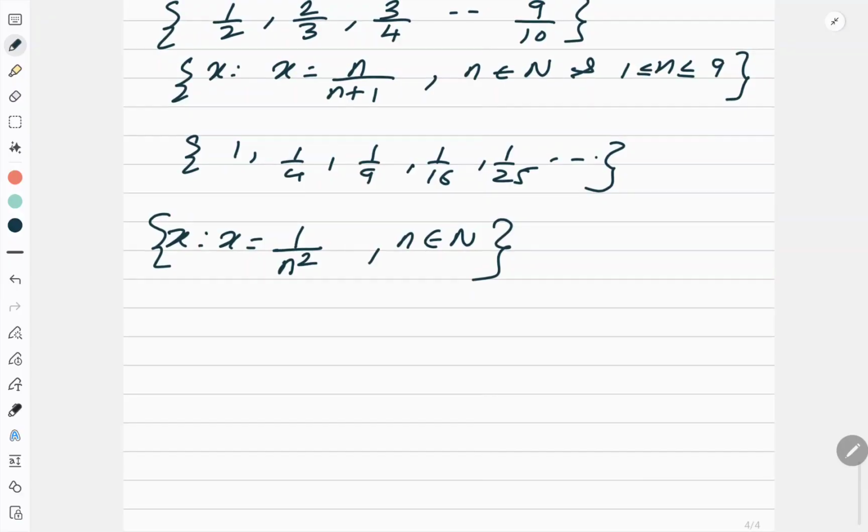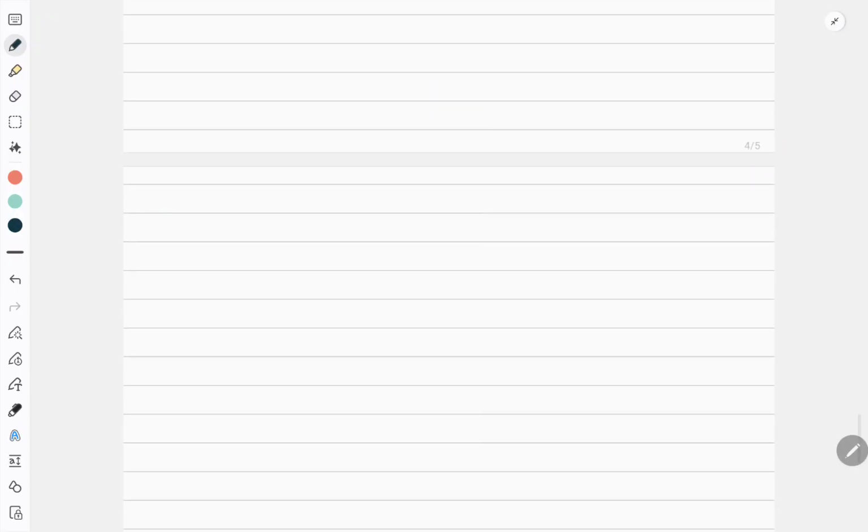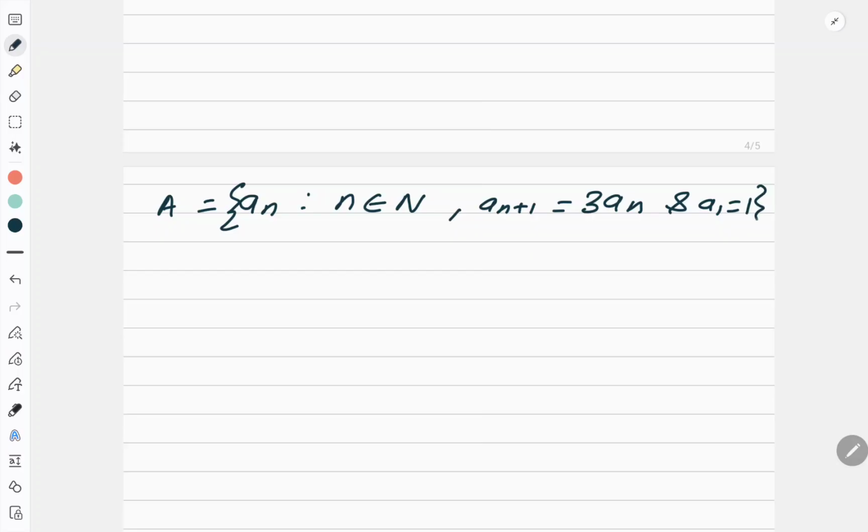Now there is one different question. Let us see this one. Now suppose I ask you: A is equal to {an} such that n belongs to capital N, and a(n+1) is equal to 3an, and a1 is equal to 1. Then write down the roster form.